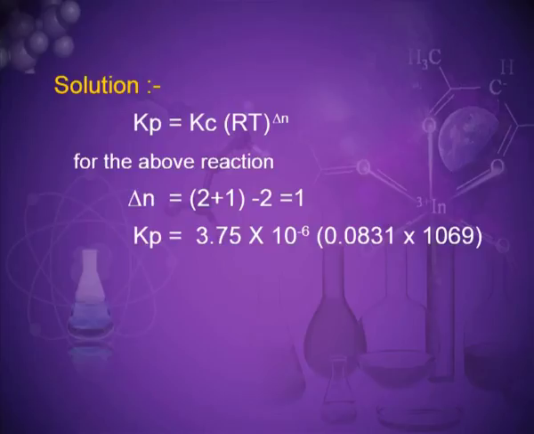So, Kp is equal to 3.75 into 10 to the power minus 6 into 0.0831 into 1069, that is the temperature. So, the Kp will be equal to 0.033.